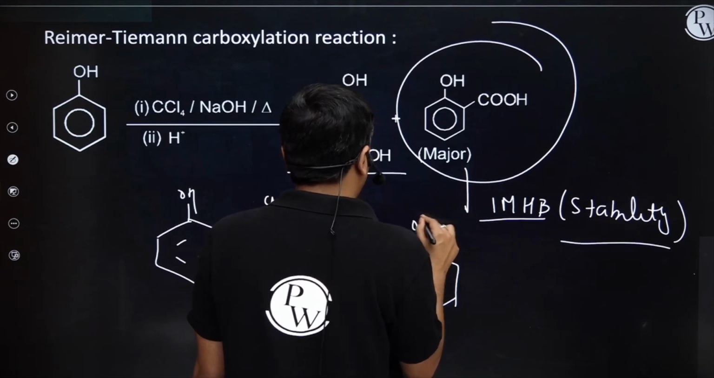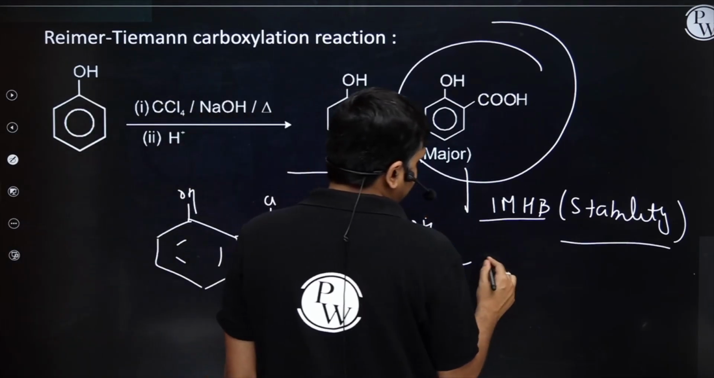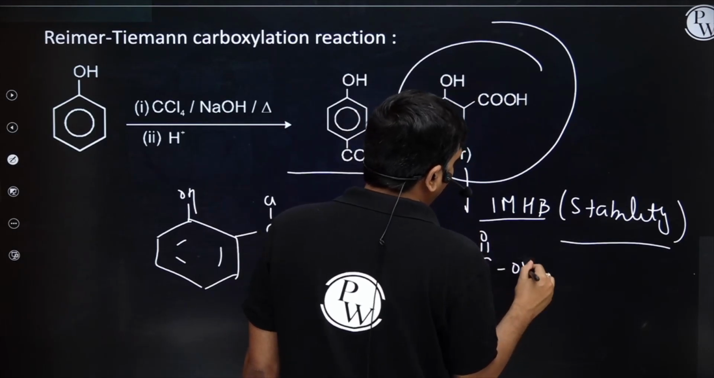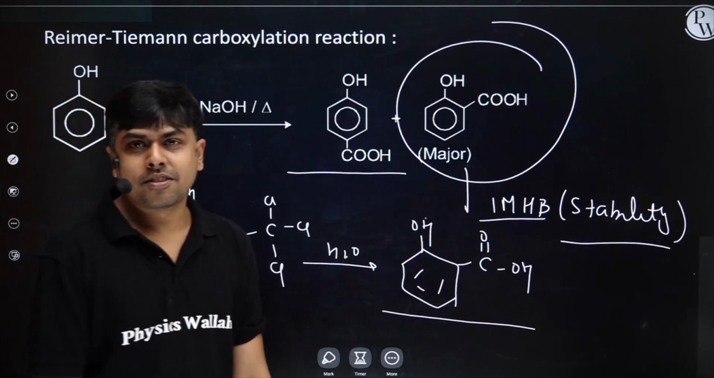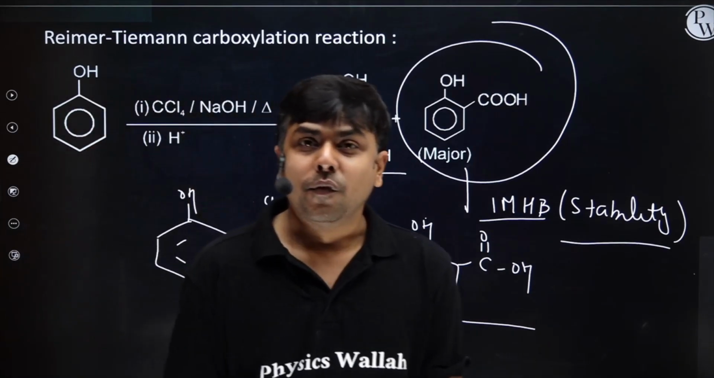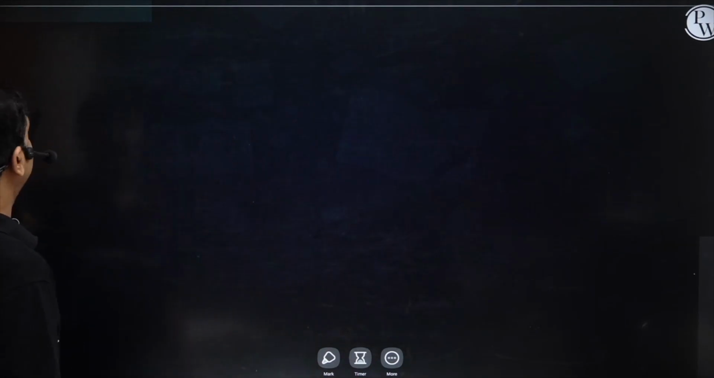Simple. OH, better write O negative here, and then C double bond O, OH. Right students? So in this particular case, salicylic acid will be the major product. Let's move ahead.